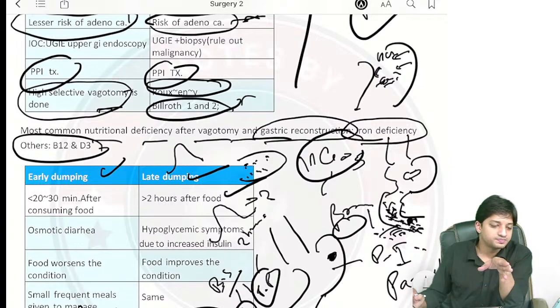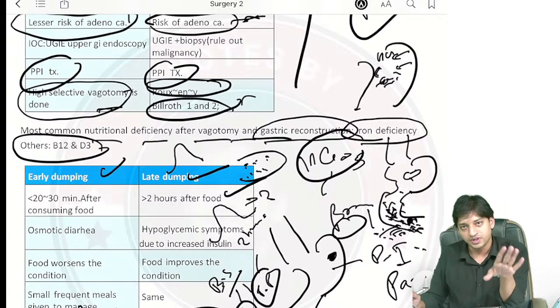Please answer guys. Can somebody answer? Nobody is answering. Iron absorption takes place from, yes, duodenum. Very good.